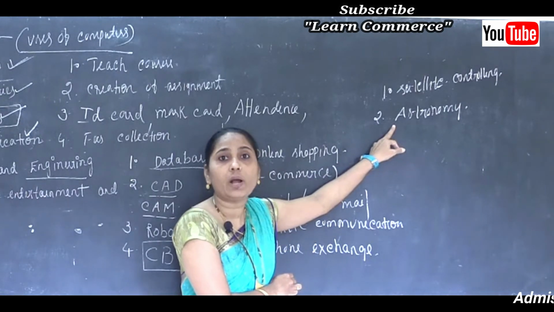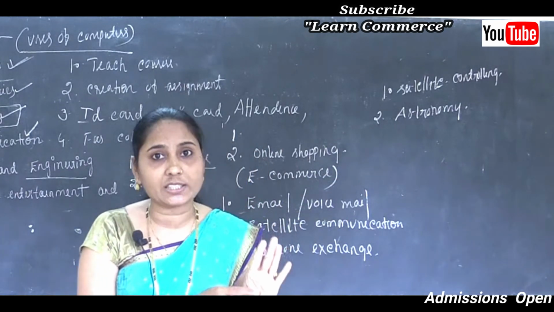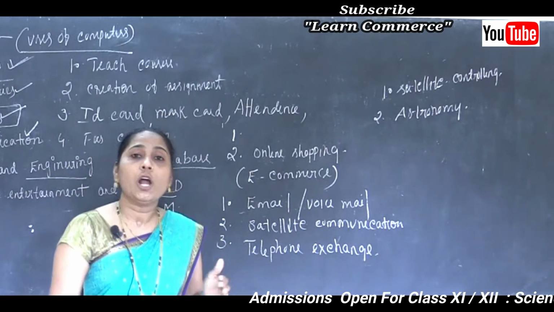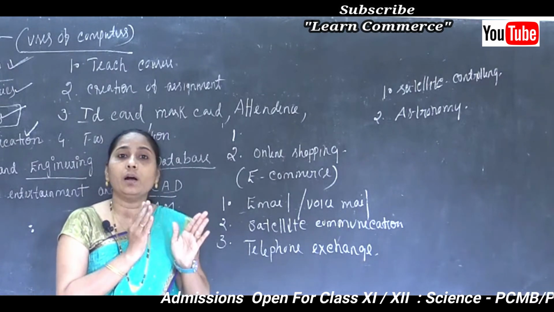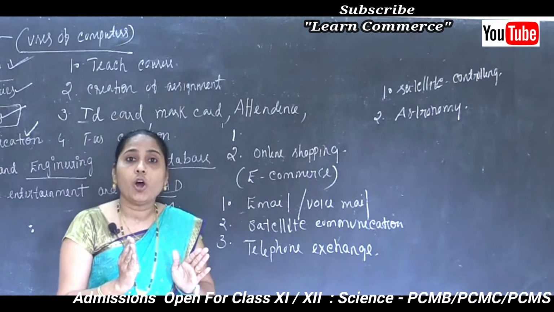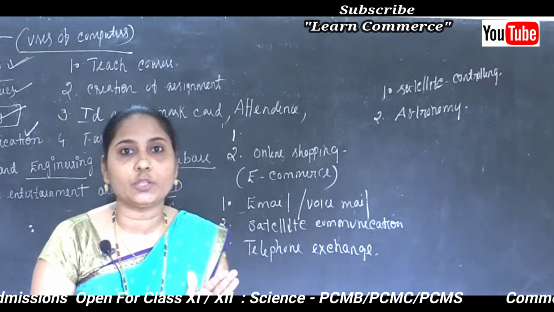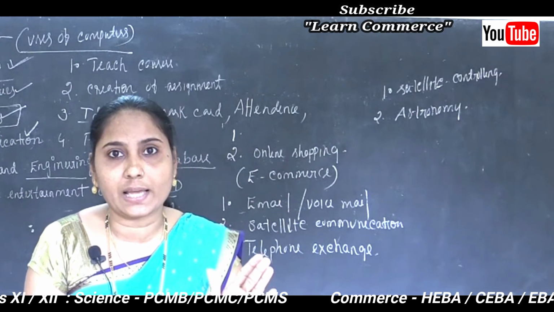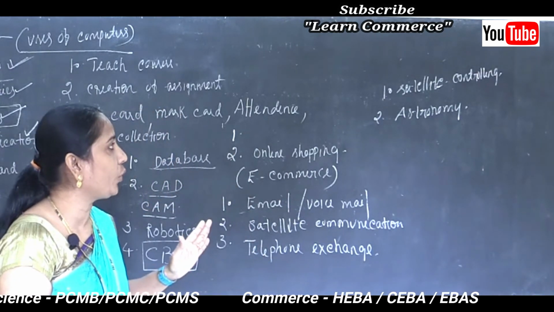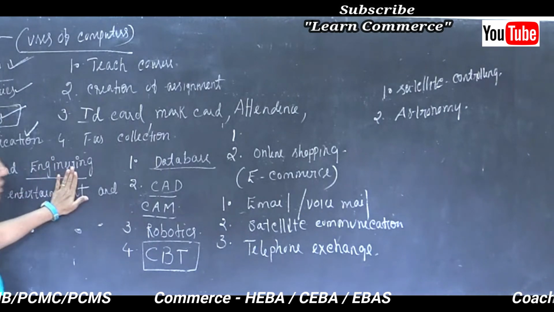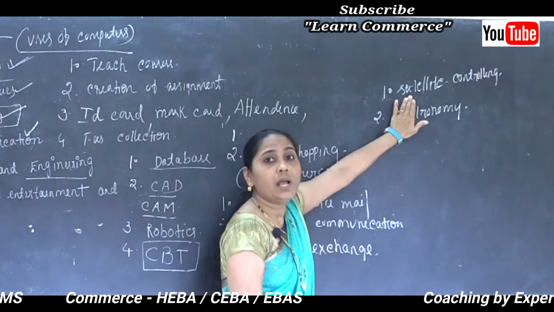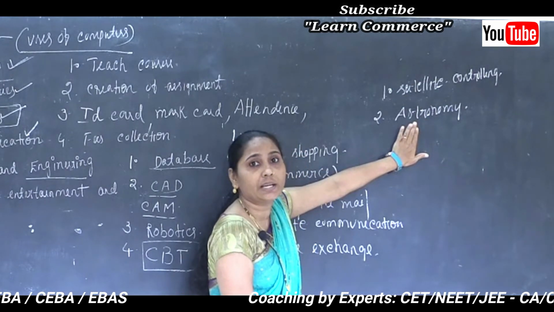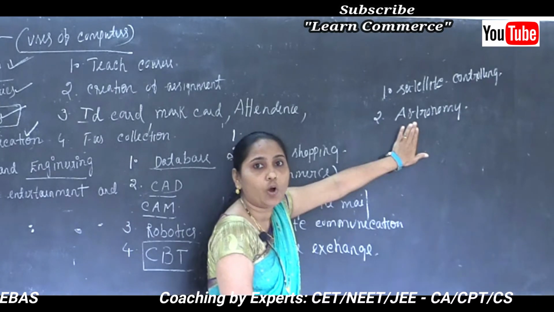The study of astronomy means Nakshatra Shastra or Khagola Vijnana, the branch of science which deals with the study of space. So this is also where the computer is used in science and engineering: for satellite controlling and for the study of astronomy.